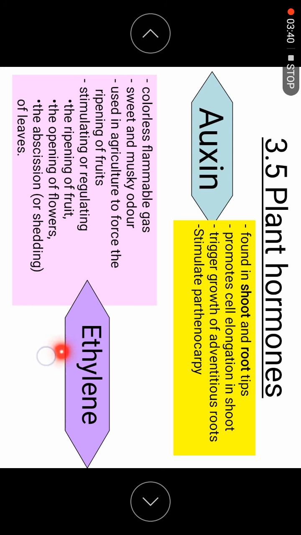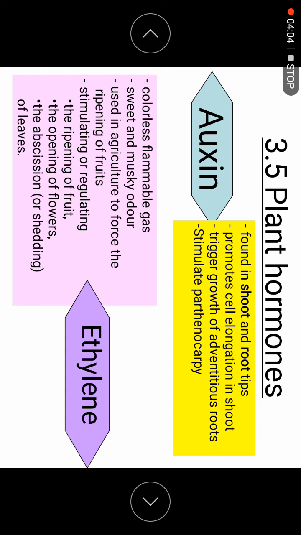That odor that smells good or sweet is ethylene, the gas, the hormone. In agriculture we can produce ethylene artificially, chemically, in the factories to force the ripening of the fruit. Meaning if the fruit is not ripe, or it takes a longer time to ripen, then we can use ethylene to force the fruits to ripen.